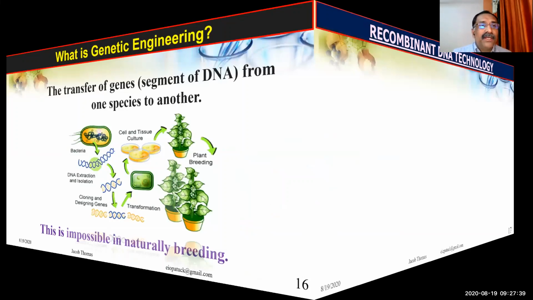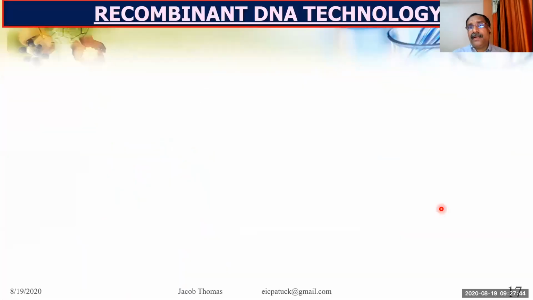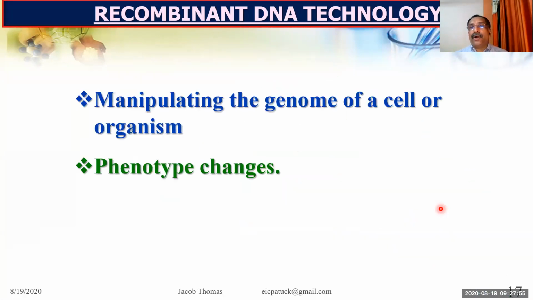That is what is called recombinant DNA technology. In short form, we write rDNA technology. Recombinant DNA technology is also nothing but manipulation of genes only.